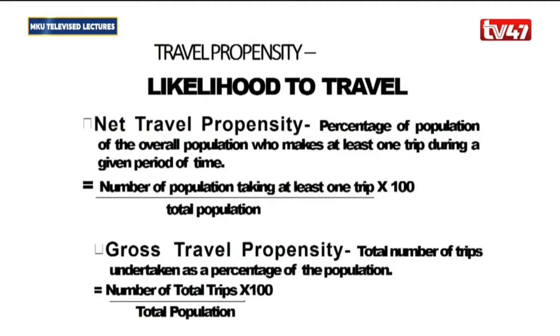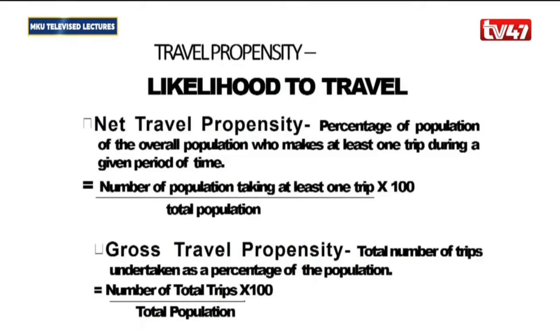And the net travel propensity is the percentage of the overall population who makes at least one trip during a given period of time. And so to calculate it, we use the number of the population that is taking at least one trip times 100 over the total population. So we are taking the total number of people taking at least one trip, dividing that by the total population, and multiplying that by 100. Now that gives us the net travel propensity.